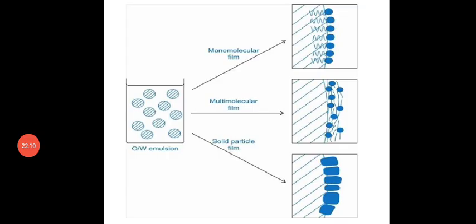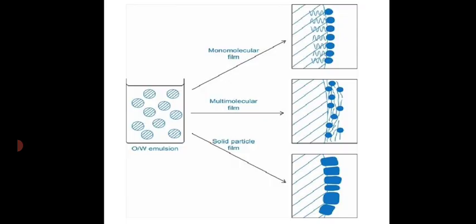So in the diagram we can see the three theories: monomolecular film theory, multimolecular film theory, and solid particle film theory. In the case of monomolecular film theory, already explained, we are using surfactants, and only a single layer of surfactants is formed. Even if we are adding a high concentration or a variety of surfactants, they only form a single layer, that is known as monomolecular film theory. In the second case, multimolecular means we are adding polymers.